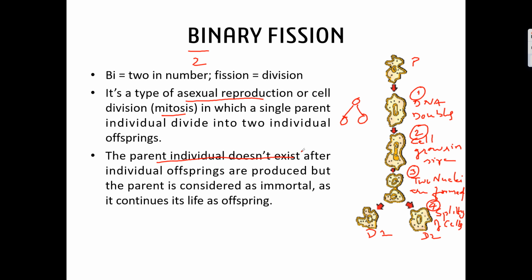Okay, but if you see about our humans, our mother, that is the female, gives birth to the children. But here what is happening? The parent is getting divided and becoming the daughter cells by mitosis. It means it is immortal. We can consider this as immortal. There is no death for these amoebas or these organisms which divide by fission.